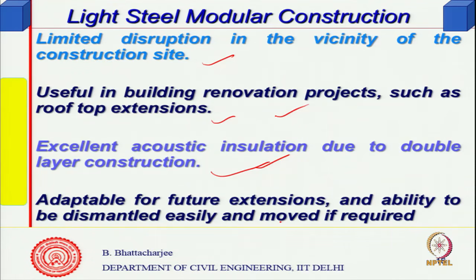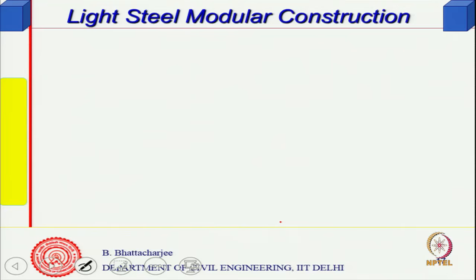Future extension is very easy, because these modules are there, you just add on both sides, right or left, or top, whichever side you want.